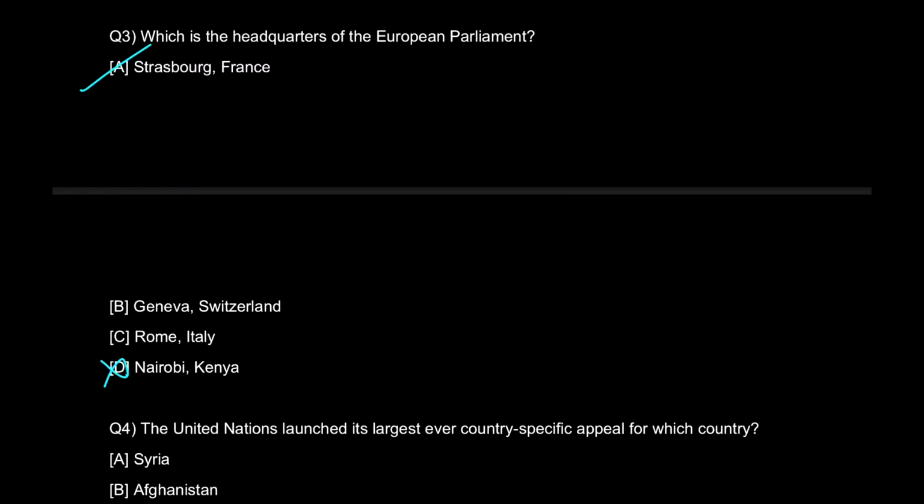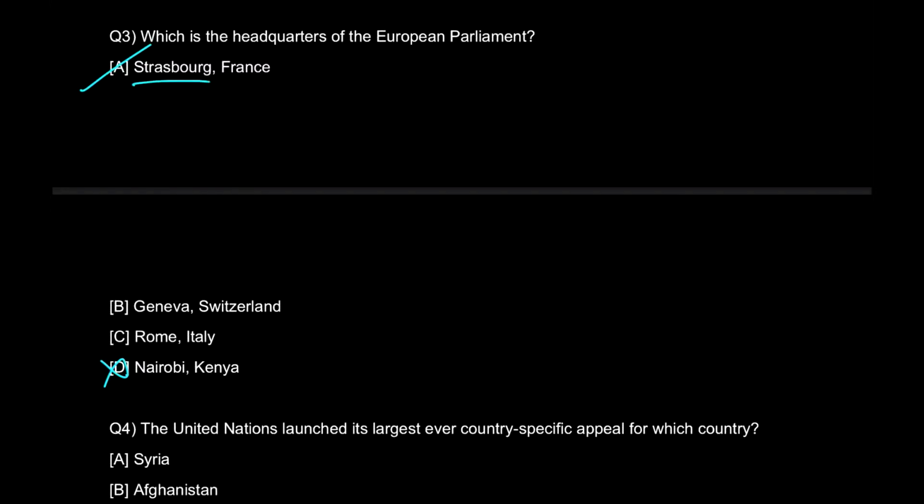आपको एक ऐसा ऑप्शन मिल जाए where you will be seeing that it's only one single option which is in Europe. Okay, so that's all. So here you should know this, that the headquarters of European Parliament is present in France. Okay, Strasbourg in France. Now, what will you search here?